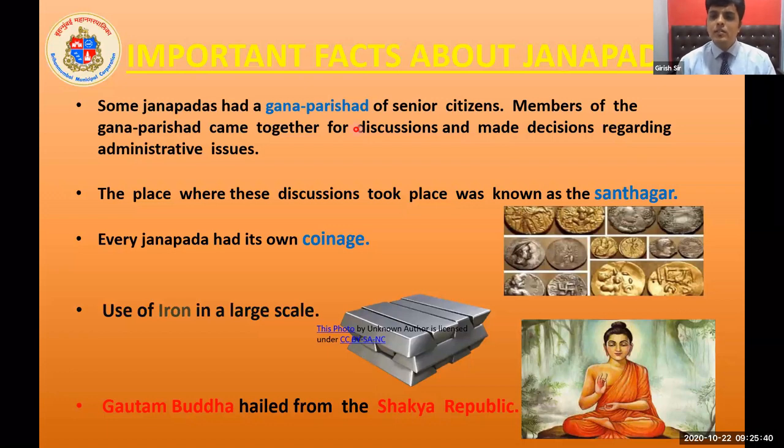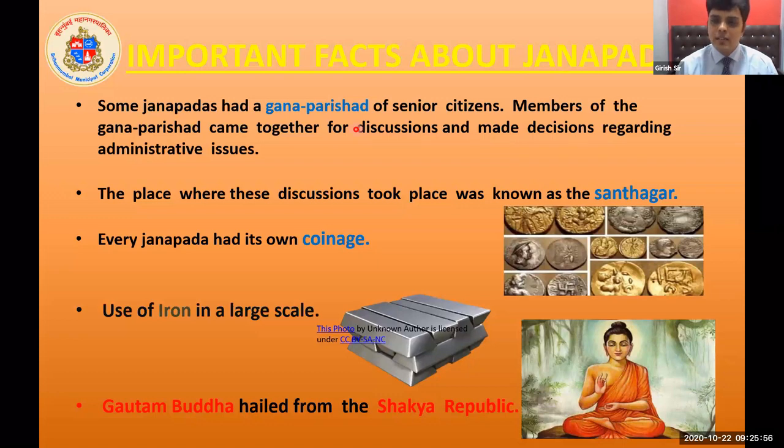This Gana Parishad was very important in all the administrative aspects of the Janapadas, republic as well as monarchy.